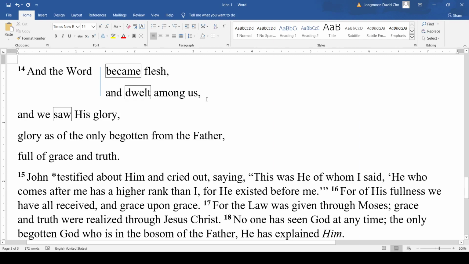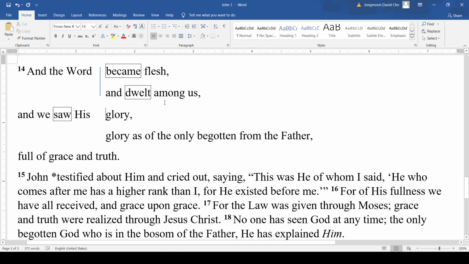Now the next phrase here, "glory as of the only begotten from the Father," is giving us detail on the word glory. He says, we saw his glory. Well, what did that glory look like? He's describing that. Now, the word begotten is important because it sounds as though it means birthed, right?